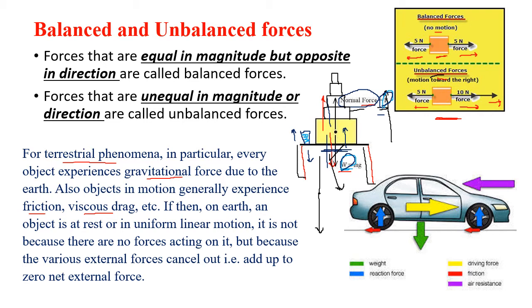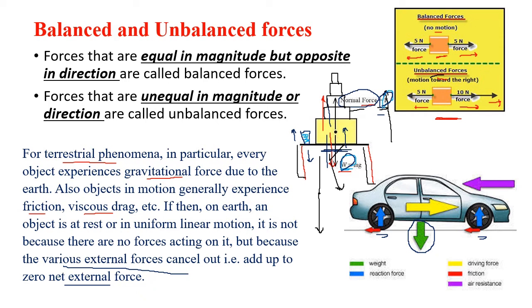Okay, now we see one more thing, how various external forces cancel each other and the net external force becomes zero. Here I have taken the example of the car. Now look at the car. The car has a weight shown by the green arrow in the downward direction. So gravity is pulling the car down. But does the car fall down? No. Because the wheels of the car are in contact with the ground.